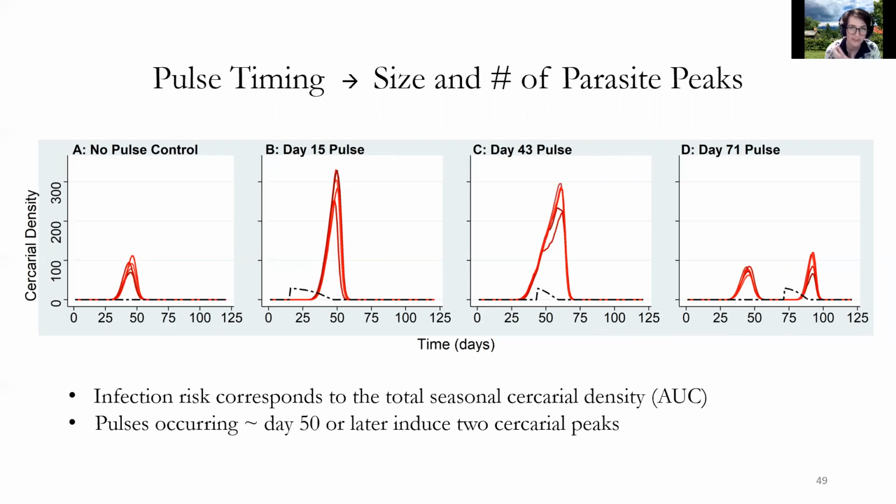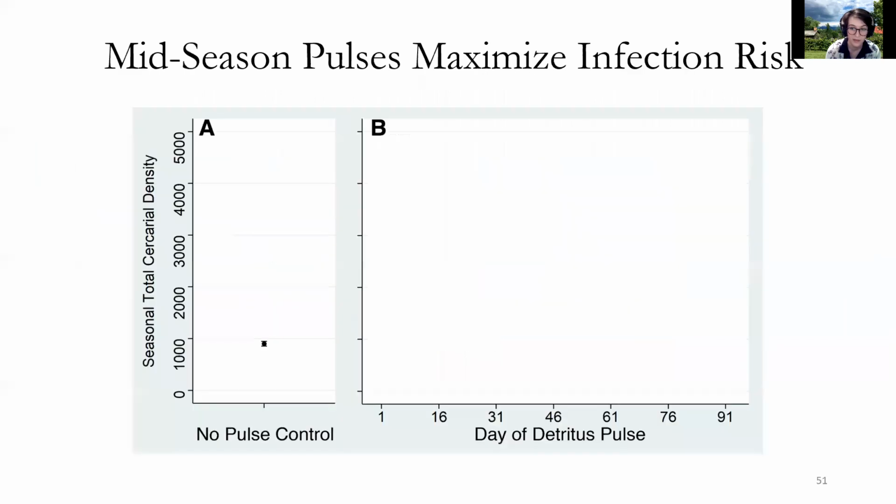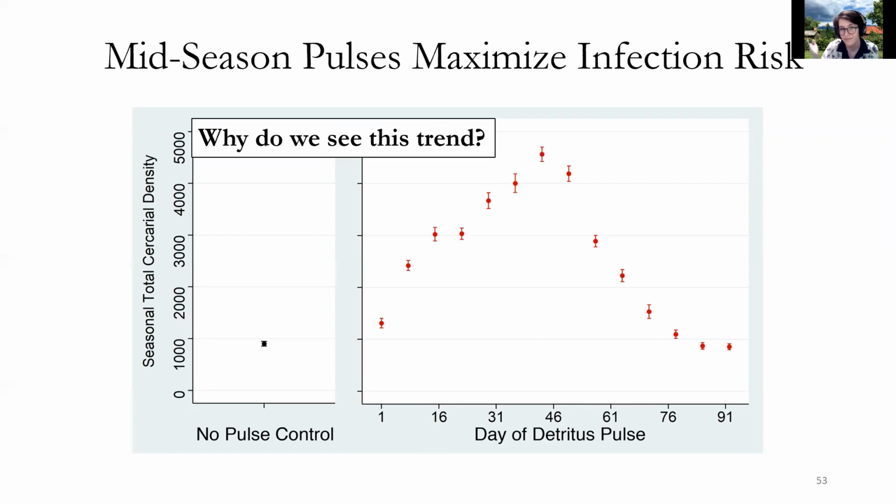So I'm interested in the overall infection risk, which corresponds to the cumulative total cercarial density, not necessarily these temporal dynamics of cercariae. So how does overall infection risk trend with pulse timing? To do that, once again, we look at the total seasonal cercariae, the infection risk under different conditions. On the left panel, I have the no-pulse control, and on the right panel, I have the data from doing detritus pulses at every week. And I see this really clear trend where pulses that occur mid-season increase infection risk more than pulses occurring anywhere else in the season. But why?